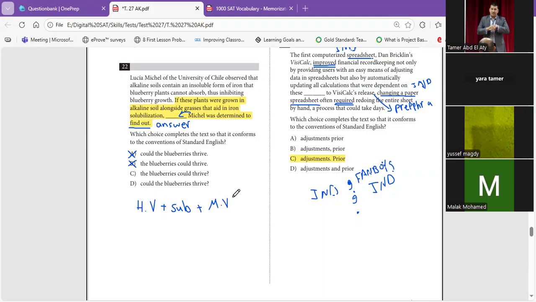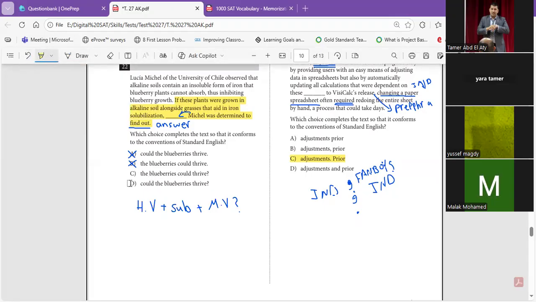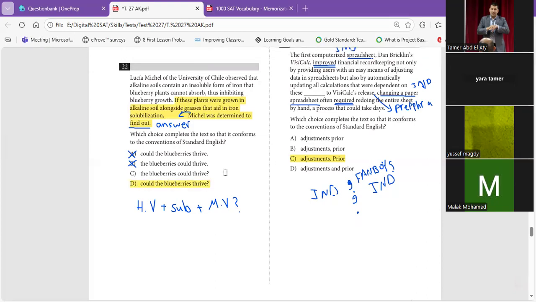This is the construction, or the components, of a yes/no question. So here we have blueberries could thrive. Could is the helping verb, blueberries is the subject, thrive is the main verb. So the answer is going to be D, with an easy way.